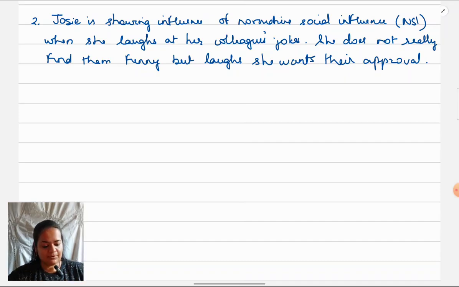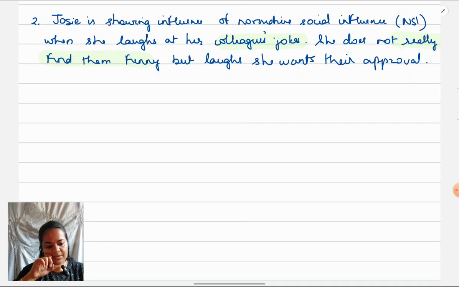What is she laughing at? The colleagues' jokes. She doesn't really. How am I coming to know that she's not doing it because she's really finding it funny? Because this is mentioned in the scenario. So I'm saying that she doesn't really find them funny. I have to use wording like this. This is known as contextualization, and I have to answer like this. Okay, so this will give me 2 marks.